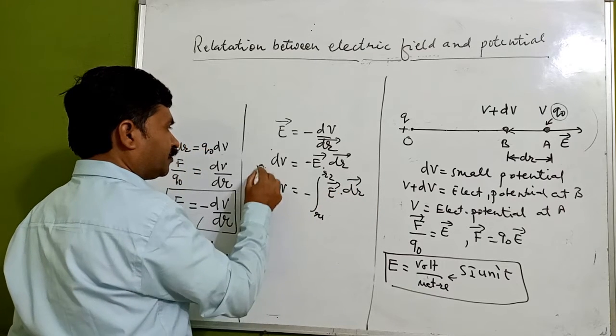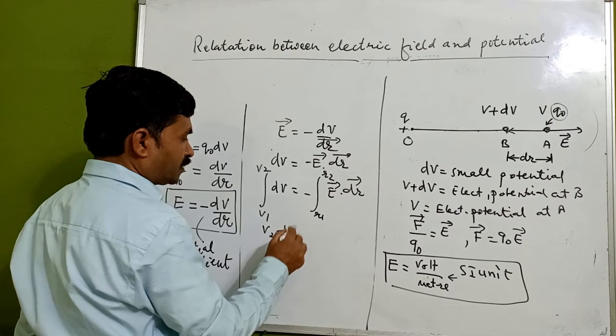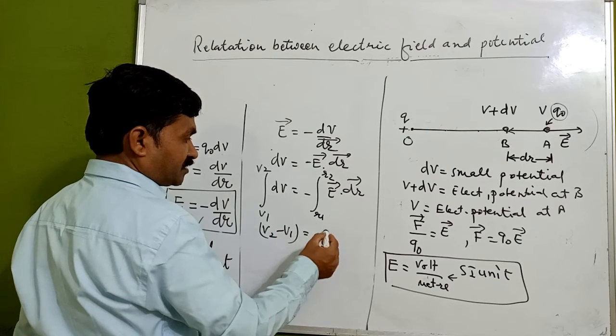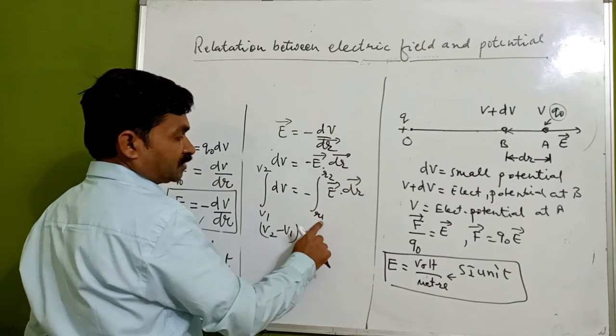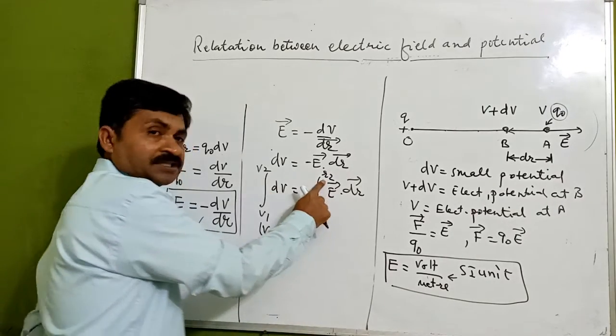Here we have V1 to V2, meaning it is going to be V2 minus V1, the potential difference. V1 is the electric potential at R1 and V2 is the electric potential at R2.